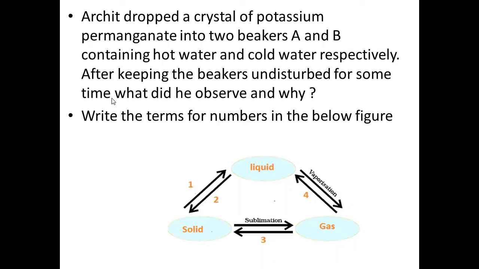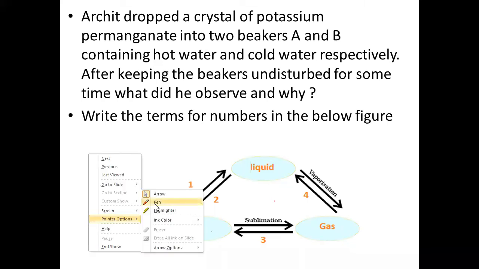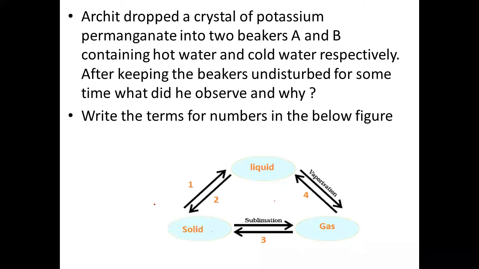Sahib Singh. Yes, ma'am. Read it first, beta. Ma'am, first question. Yes, beta. Archit dropped a crystal of potassium permanganate into 2 beakers, A and B, containing hot water and cold water, respectively. After keeping the beakers undisturbed for some time, what did he observe and why?